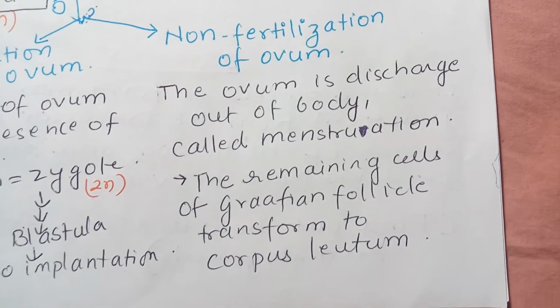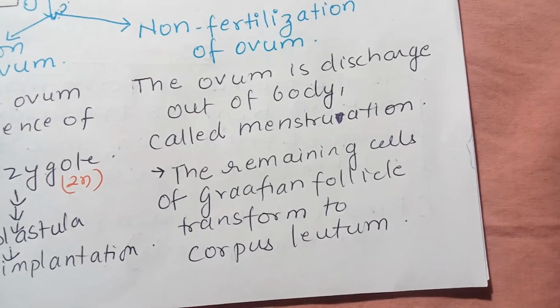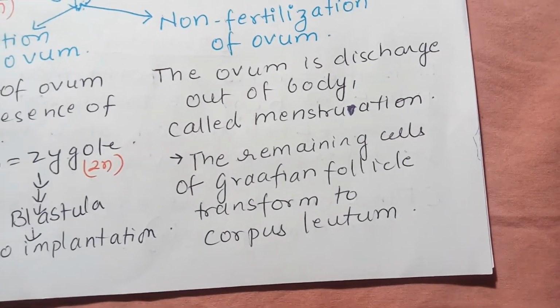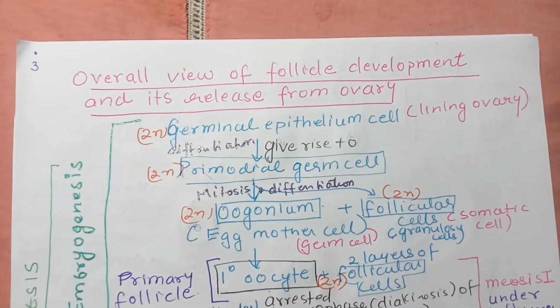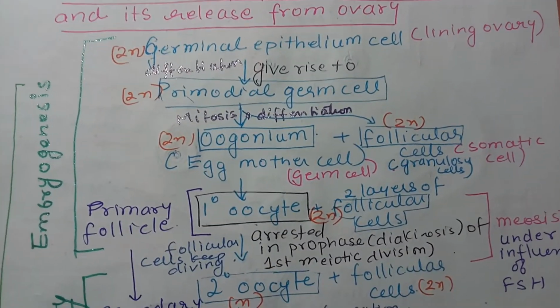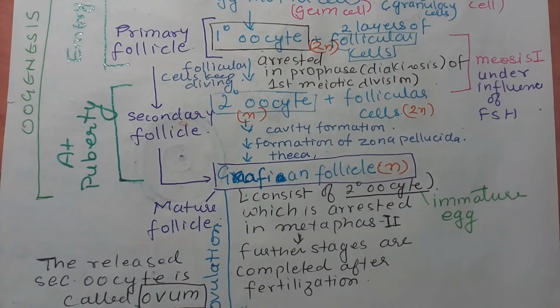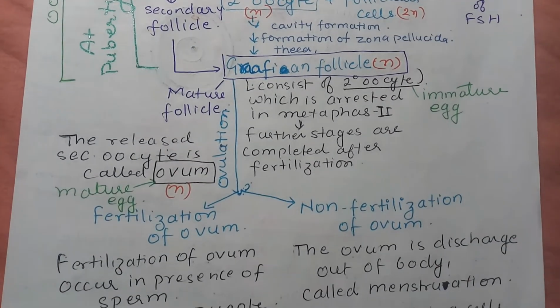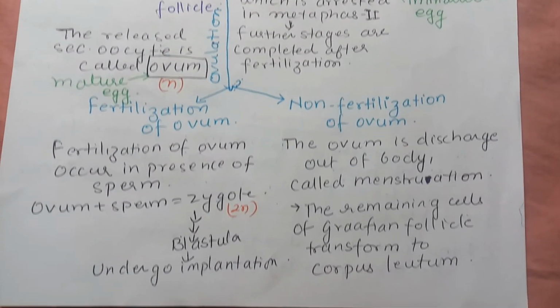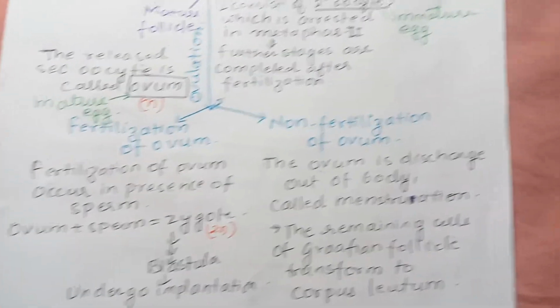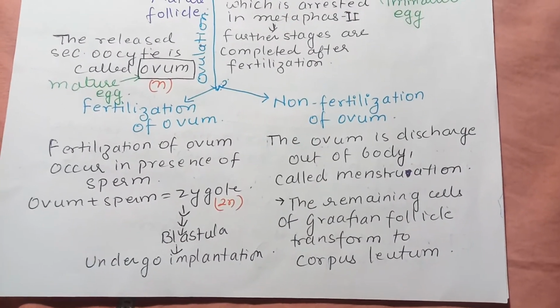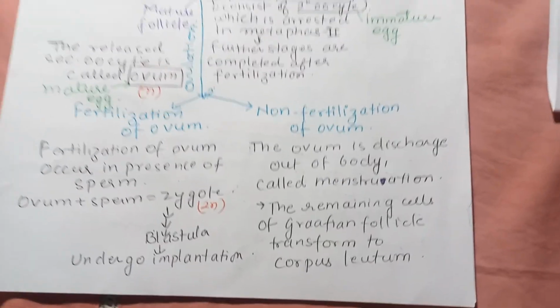The remaining cells of the Graafian follicle transform to form the corpus luteum. So this is the overall view of follicle development. We'll continue in part 2. Thank you.